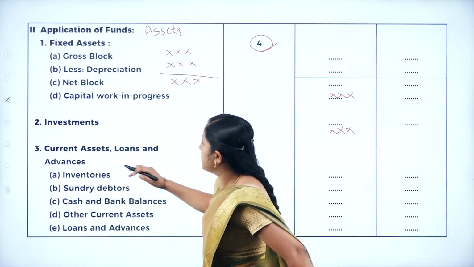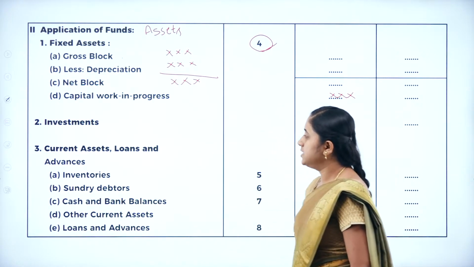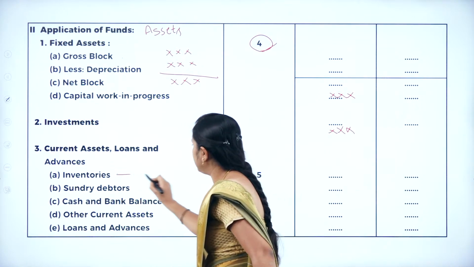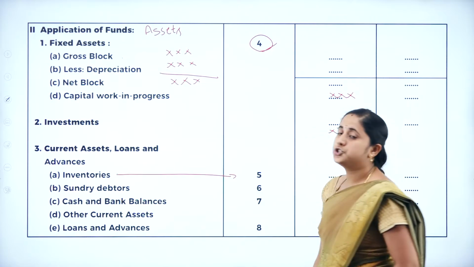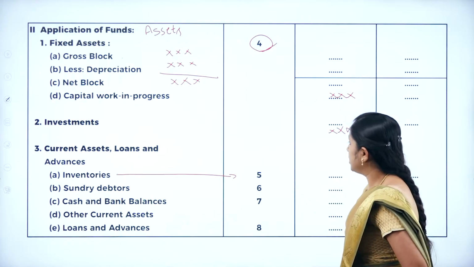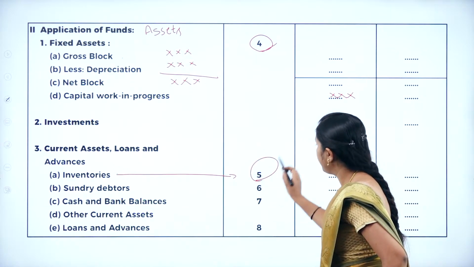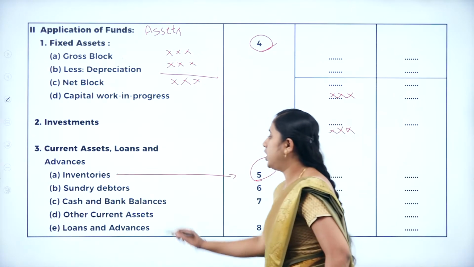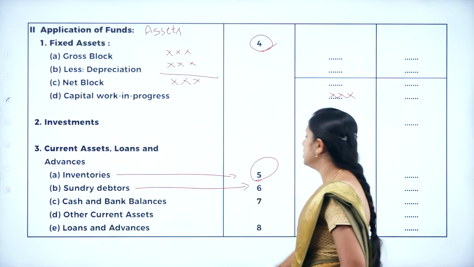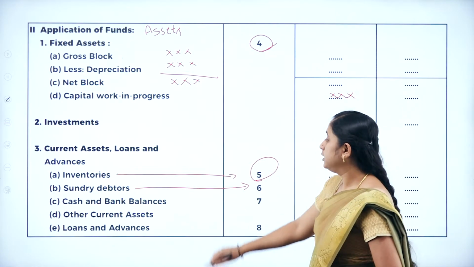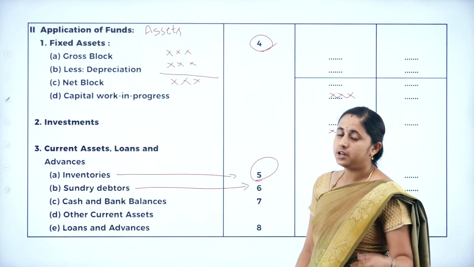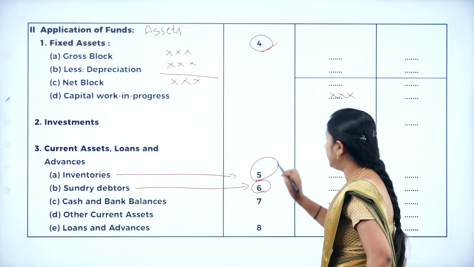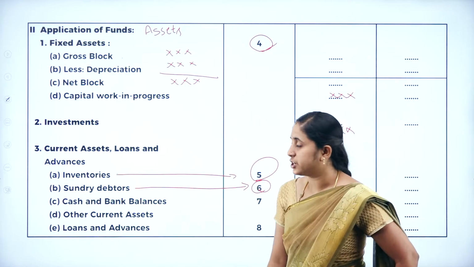Next, current assets, loans and advances. Under current assets we have inventories. For the inventory you need to prepare schedule 5. Schedule 5 includes all the inventories. Next, sundry debtors. For the debtors, prepare schedule 6. It includes debtors, bad debts, reserve for bad debts, reserve for doubtful debt. It includes all the debtors related transactions.